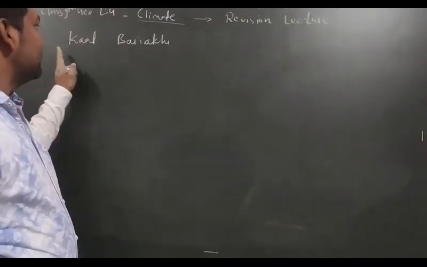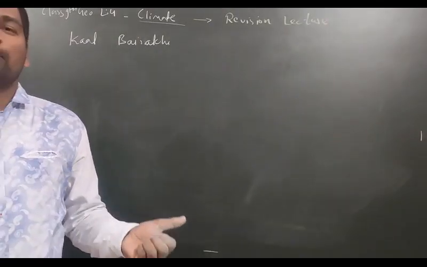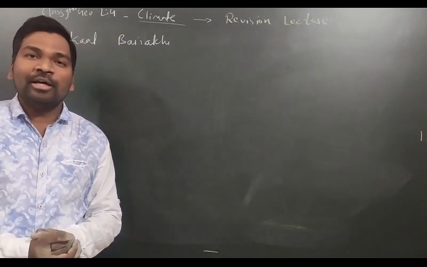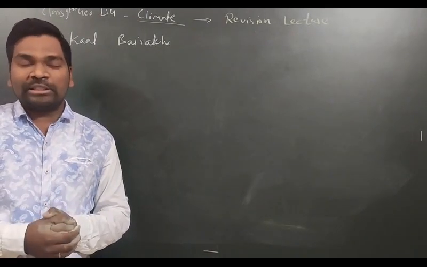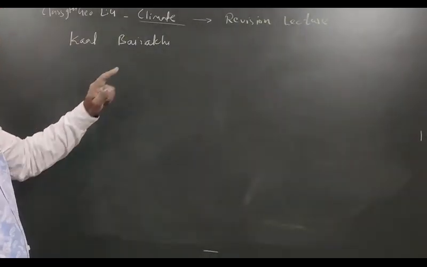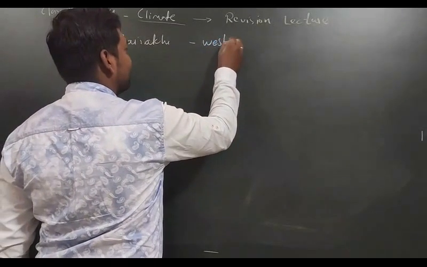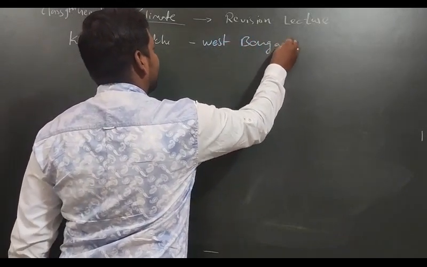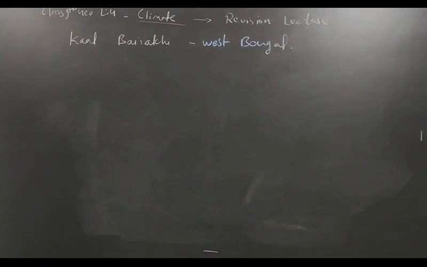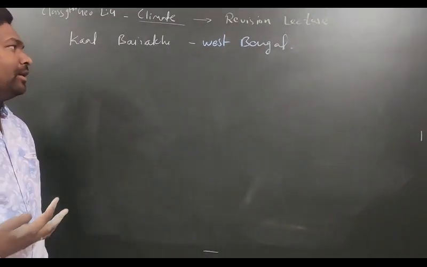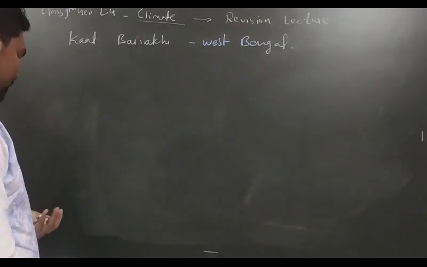Here, Kali Ma is the avatar of Lord Durga, and Durga festival we celebrate most in West Bengal. So Kal Baisakhi will be there in which particular part? West Bengal. So simply we can say that Kal Baisakhi is the local thunderstorm with heavy rainfall and lightning in the parts of West Bengal. It comes for 1 mark in your examination.